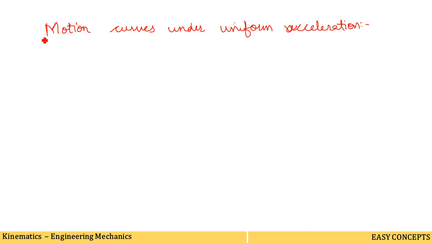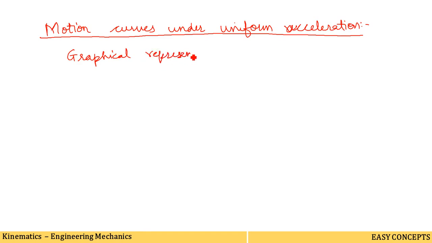Actually, what is the meaning of motion curves? It is a graphical representation. Motion curve means graphical representation of what? As we are studying kinematics only, this is our term we are studying here.